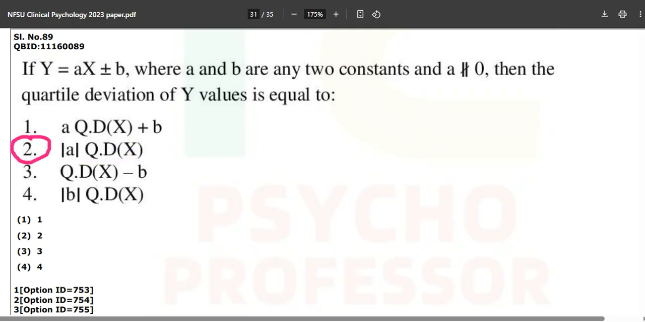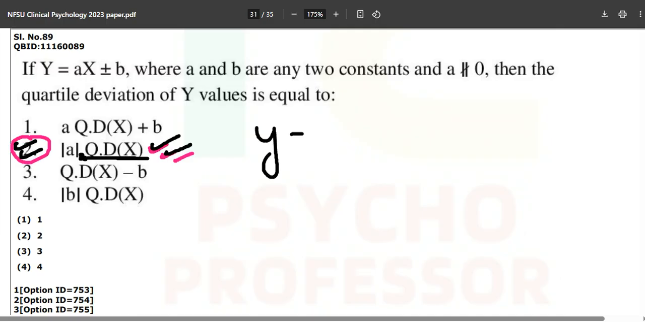If you're in the exam hall and you find this type of discrepancy, just always go with the most suitable answer. And what is the most suitable answer? Mod of a into quartile deviation of x, and this is absolutely the correct answer. If you find this difficult, make sure that you watch this again, and take your pen and note down whatever I am writing, so that when you revise from your own notes, you will be able to understand.